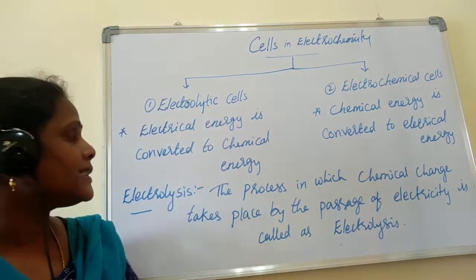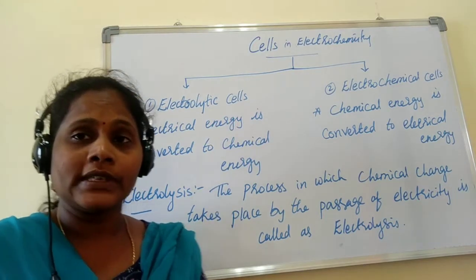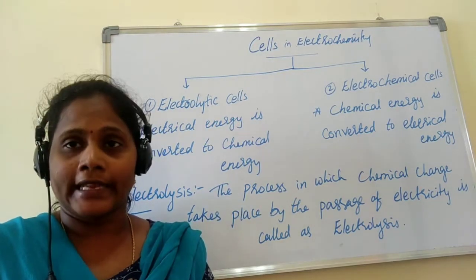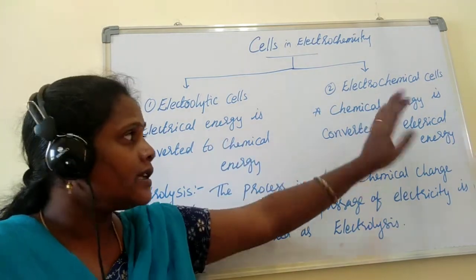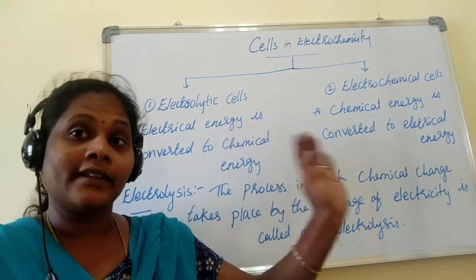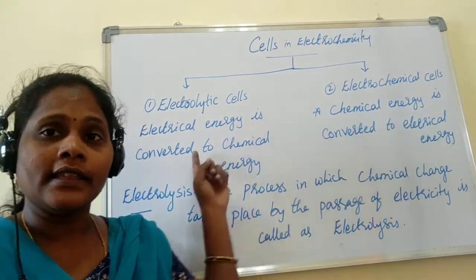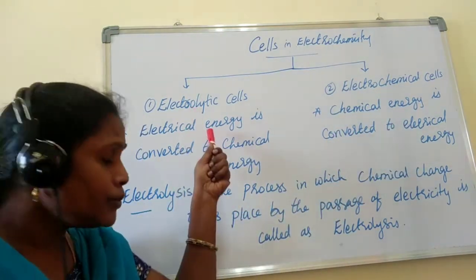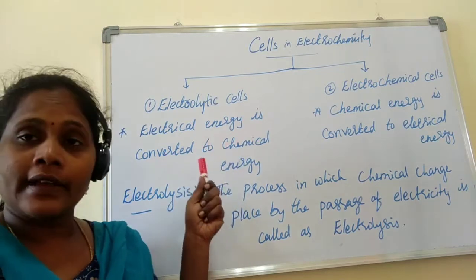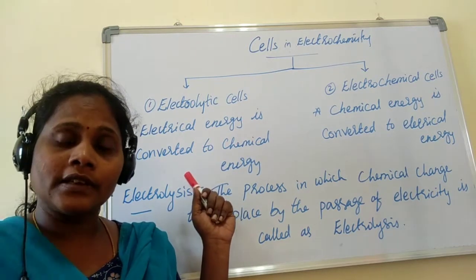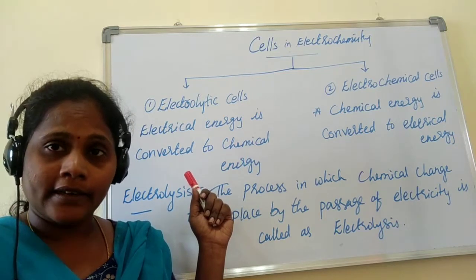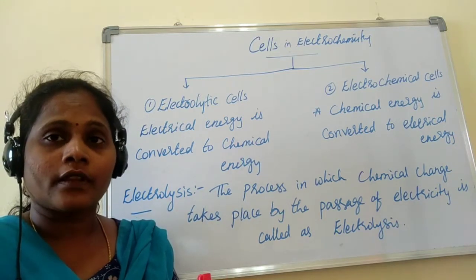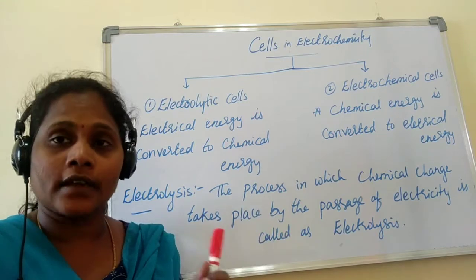The electrolytic cell uses an external voltage. Electricity is required here, but in the other cell electricity is not required; it is generated there. Here, electricity is used to do a chemical reaction. That means an external voltage or external battery is connected in the cell to bring about the chemical reaction.